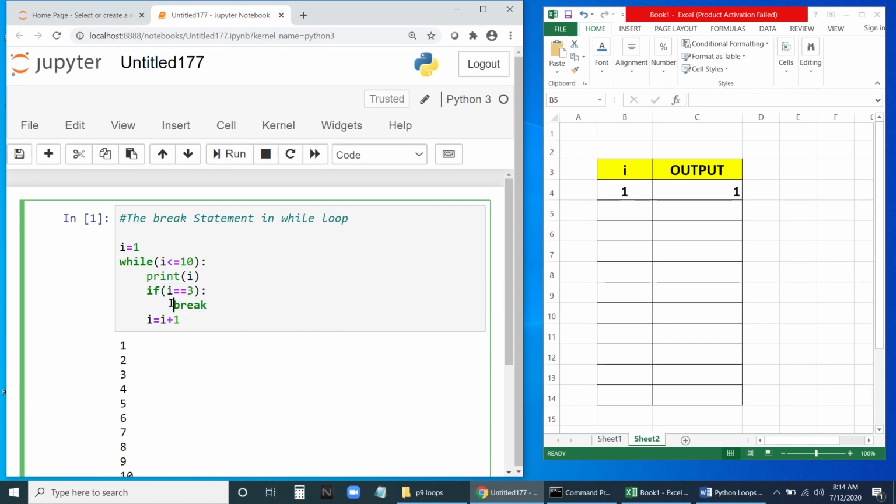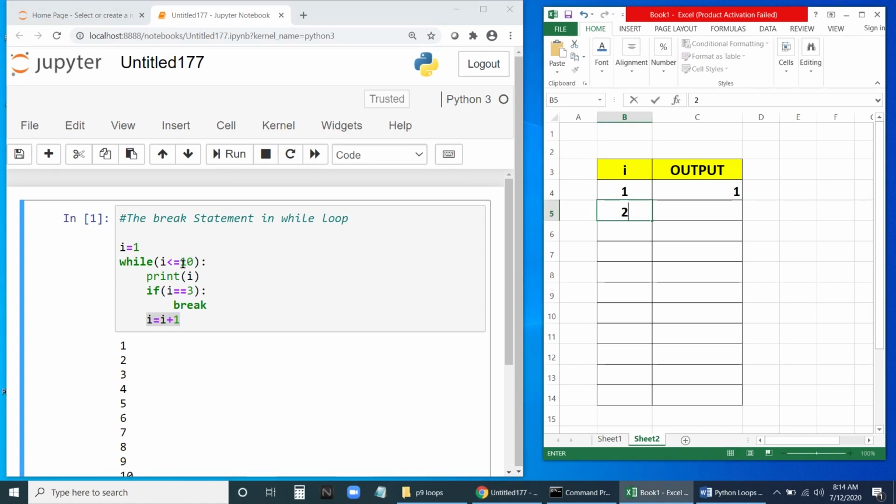So this is the true part. The if statement has only one statement in its true part, so this is not executing now. Then i equal to i plus 1. This is outside the if, but inside the loop. All these statements are inside the loop, the if statement is inside the loop, and this break is inside the if. So it's going to execute i equal to i plus 1. Now it's going to become 2.